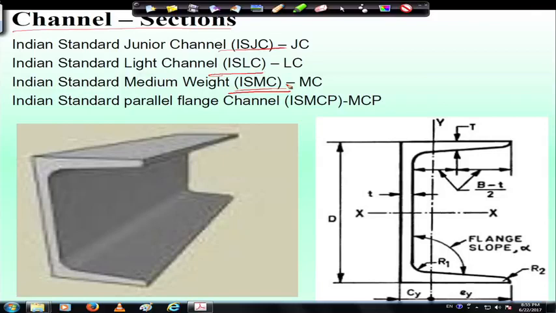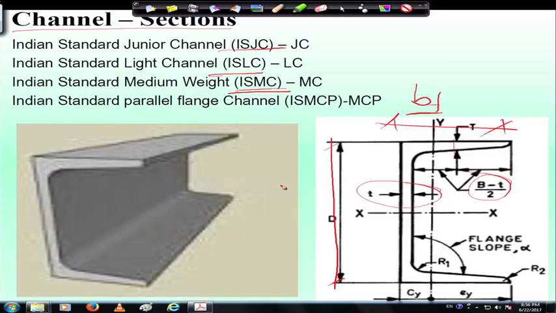So, here also ISMC 400 means the depth D will be 400, overall depth will be 400. So, once depth is 400, other properties are given in the SP6. So, this is BF, width of the flange, and this is TF or T, that is B minus T by 2, that is defined, and T is basically TW, thickness of web.